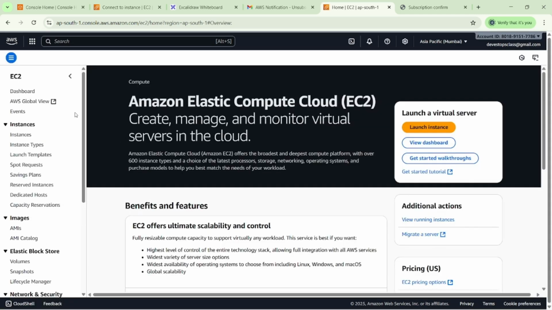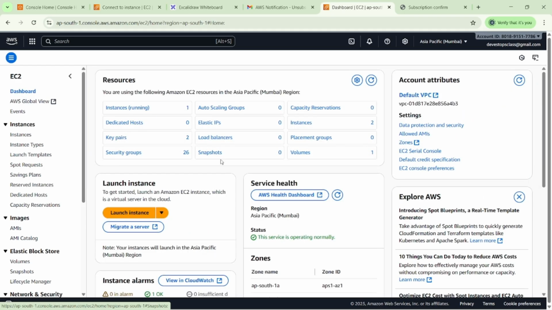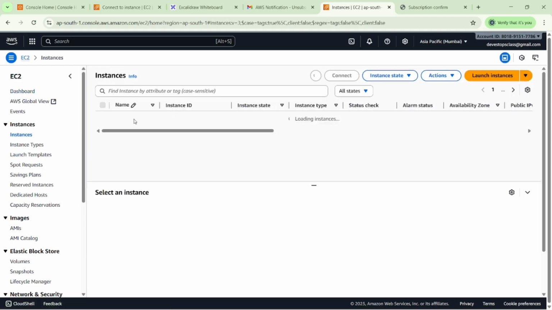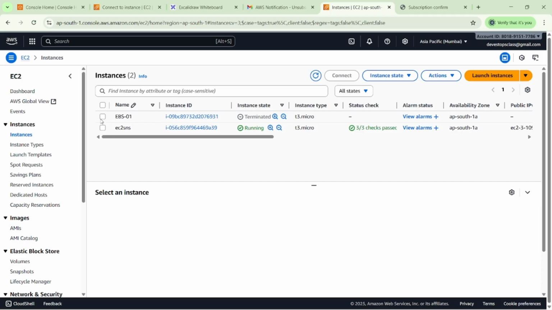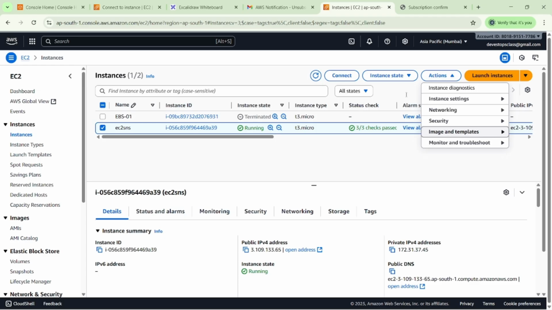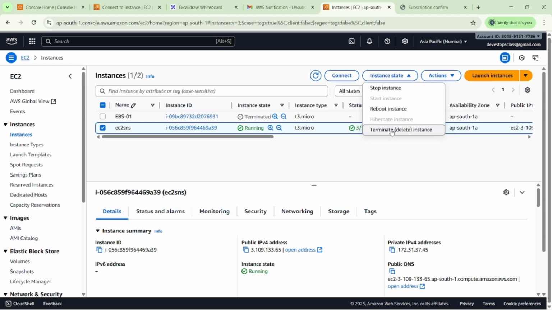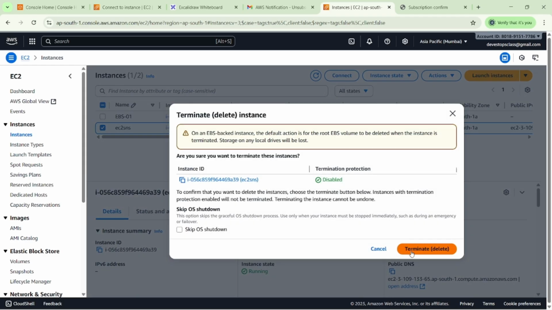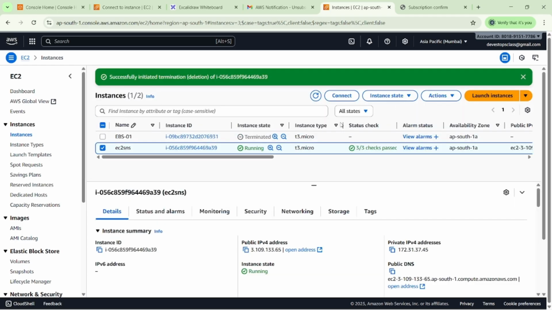Then we have to delete our EC2 instances. I'm deleting this one. So make sure once your practice is done, we delete all the services, whatever we used in our AWS.